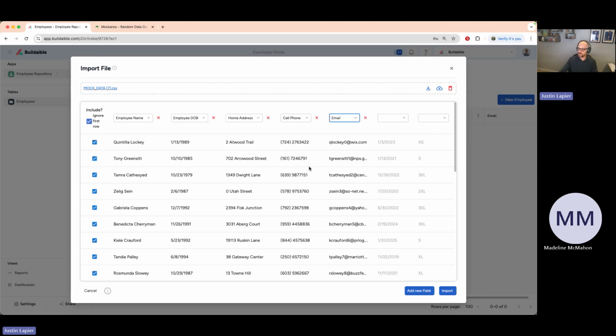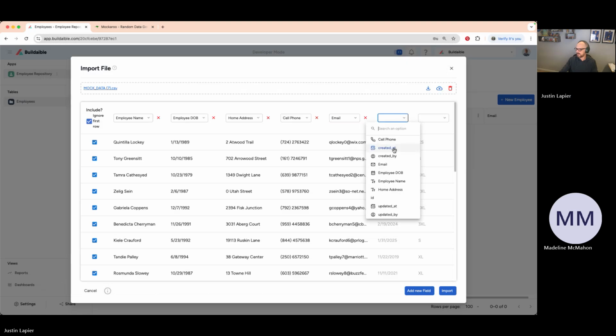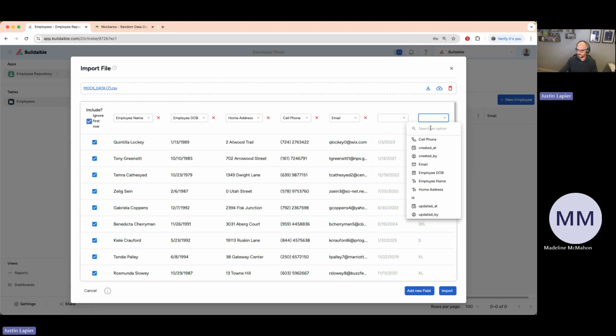Now, if I didn't just build this table and know that I was missing these two fields, looking at this, I'd be like, oh, I need date hired and shirt size. I don't see date hired. Nope, don't see it. And I don't see shirt size at all.